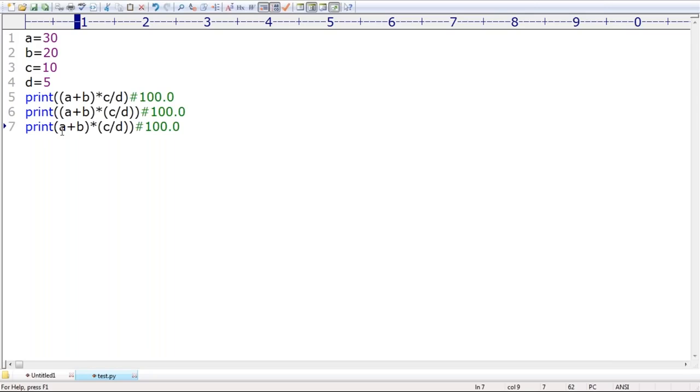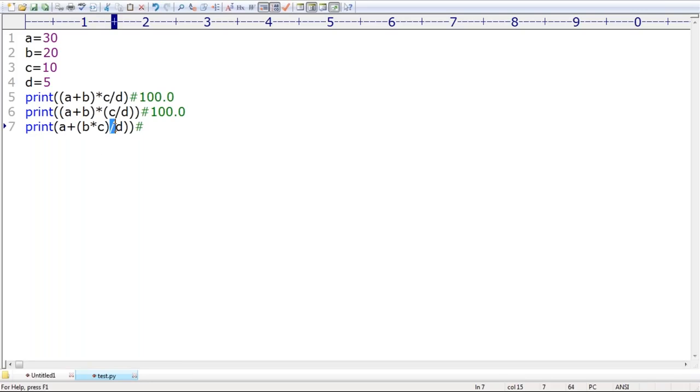Now observe a bit carefully. I'm taking A plus B into C, then by D, with parentheses around B into C. Can you please tell what output we will get by default now? First, which one will be evaluated? The parenthesis part will be evaluated. So B into C, 20 into 10, is 200.